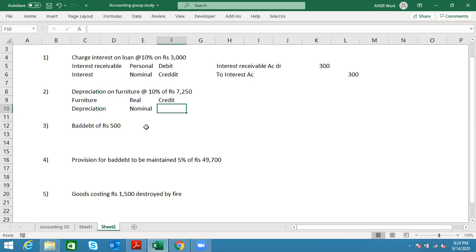Debit all expenses and losses, credit all incomes and gains. Depreciation is expense or income here? Expense. Perfect. Debit. So the entry is depreciation account debit to furniture. Any doubt in these two entries, guys? The amount will be 10% of 7,250, which is nothing but 725. Any doubts, guys?